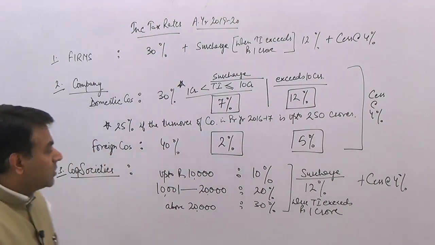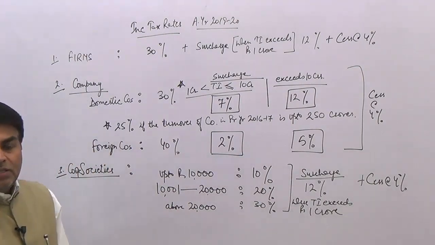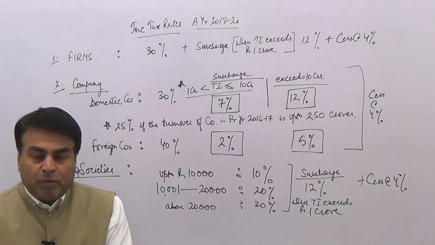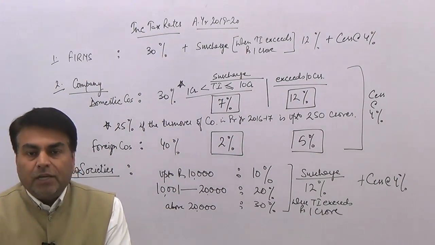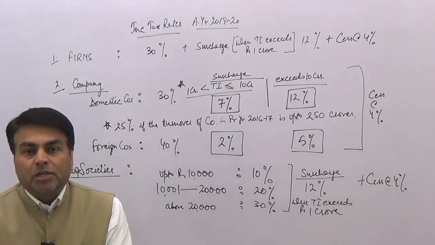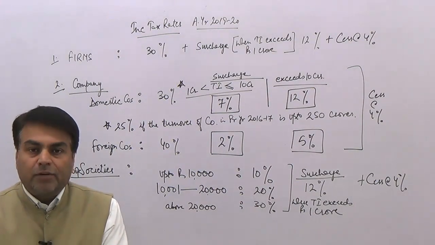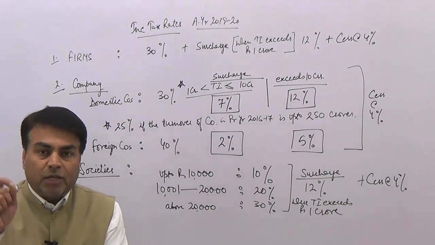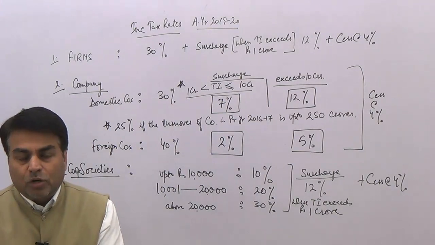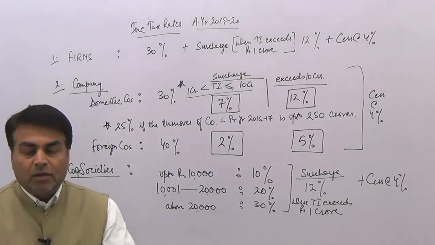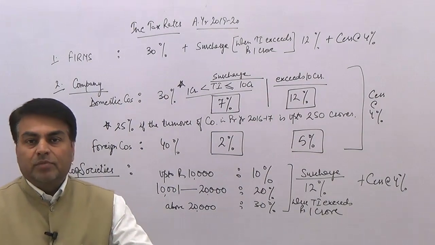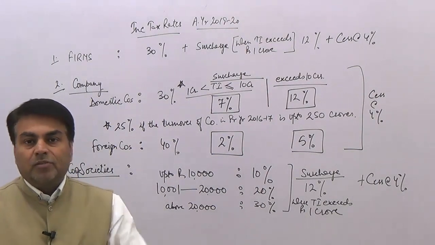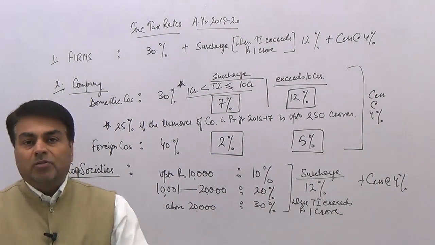Now coming to the last entity, which is cooperative societies. In case of cooperative society, there are slab rates. Please note that for cooperative societies we have not given any basic exemption limit. No basic exemption limit. Right from the first rupee of their income, cooperative societies would have to pay tax. Though cooperative societies enjoy a very big deduction under section 80P, after applying 80P, if cooperative societies still have certain income, there would not be any basic exemption limit.